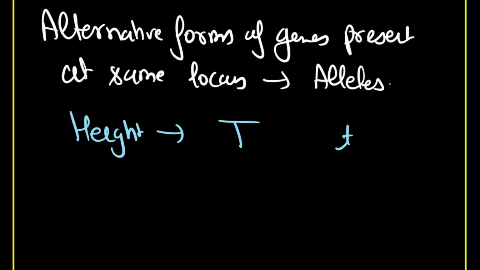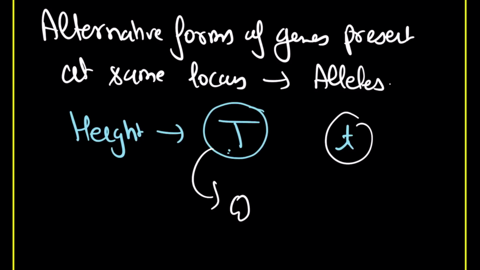So these are actually genes. Where you have capital T, let's suppose it is going to form some proteins, but this one is mutated. This is not going to form the desired protein, and the result is that you are not going to see the expected result.